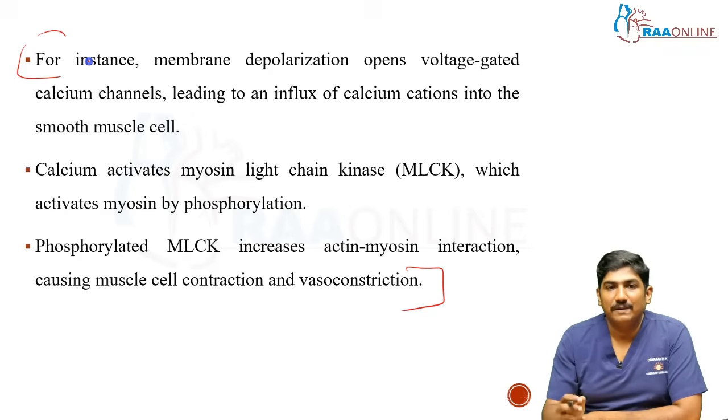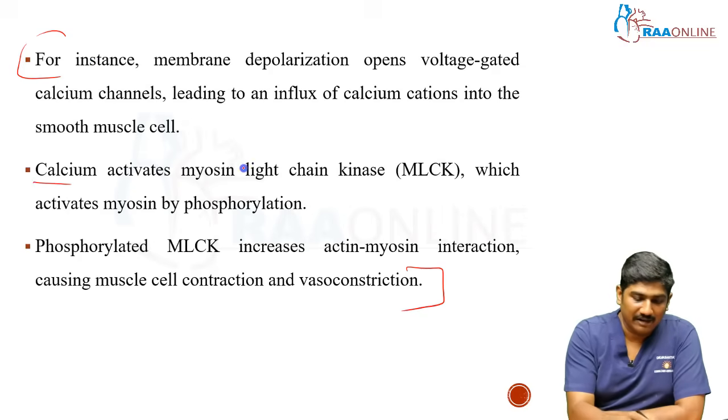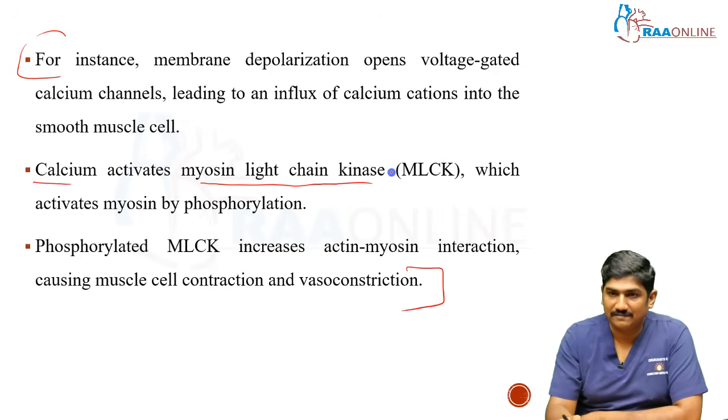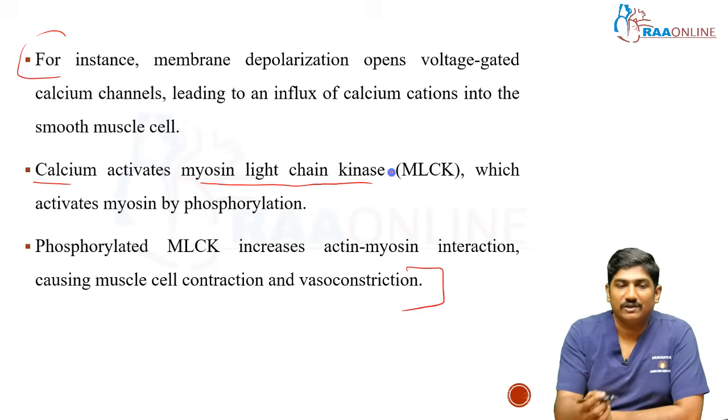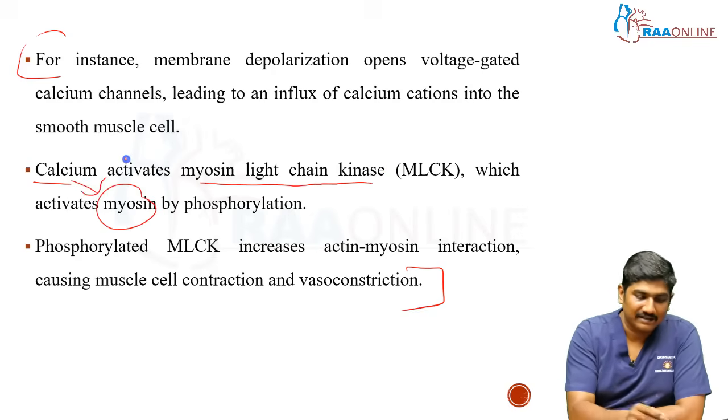For instance, membrane depolarization opens the voltage-gated calcium channels, leading to influx of calcium into the smooth muscle cells. This calcium activates myosin light chain kinase, which activates the myosin by phosphorylation. So ultimately calcium has activated the myosin.